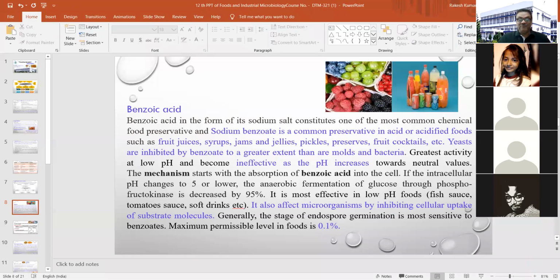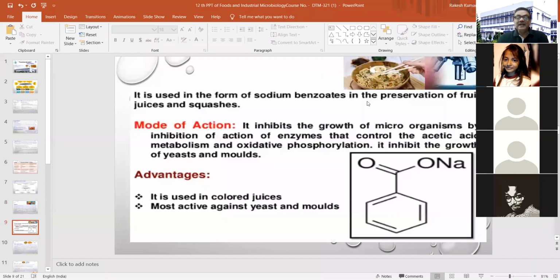Because whatever chemical you are using, it is very important to know the maximum limit of using these kinds of chemicals in your food item. So the maximum permissible limit is 0.1% of your food item. Now, it is used in the form of sodium benzoate, I have already explained, and especially used in fruit juices and spices. And the mode of action is again given here.